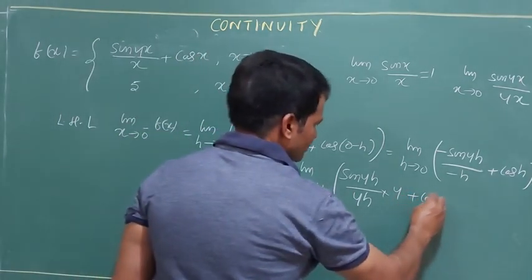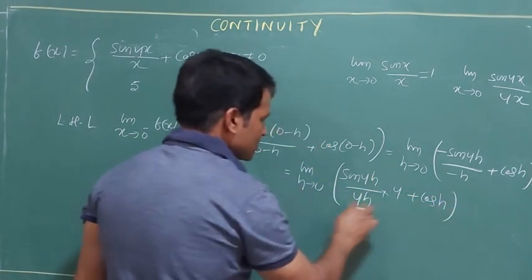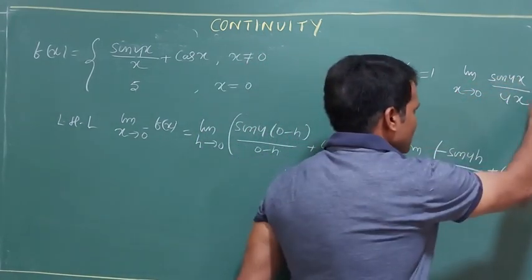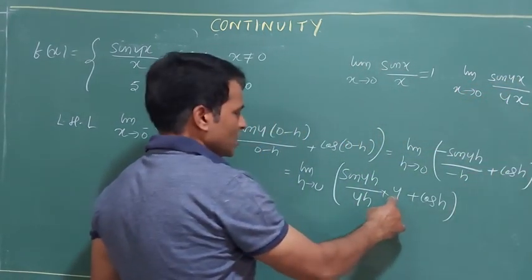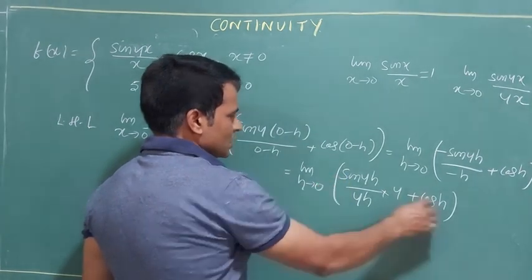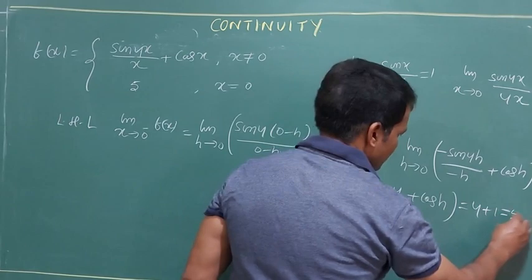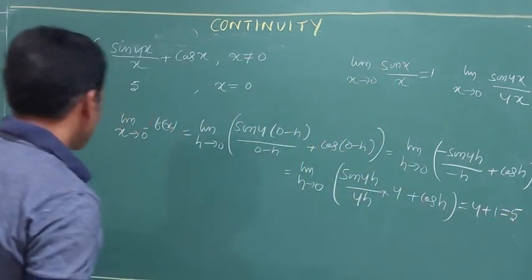Plus cos h. Now, according to the formula, sin 4h by 4h becomes 1. What is 1 into 4? And cos h, with h tends to 0, is cos 0, which is 1. So this answer is 4 plus 1, that is equal to 5. So LHL is 5. Let's go to RHL.